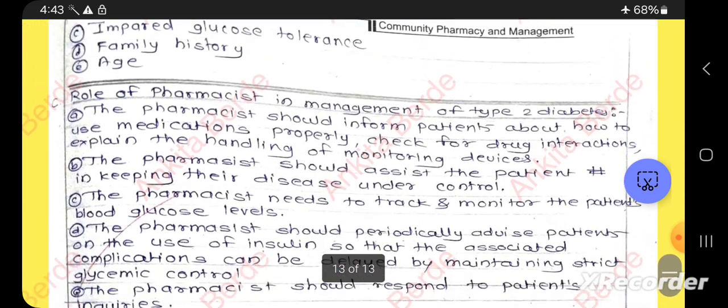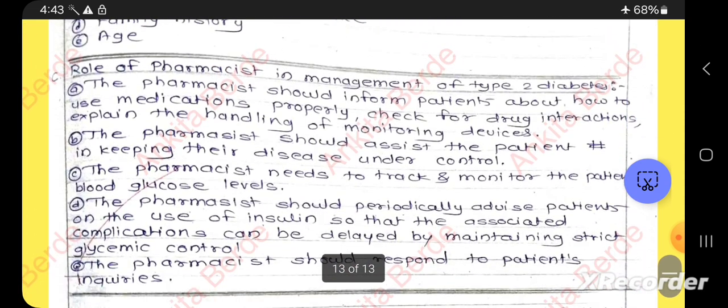Now see the third question, what is the role of the pharmacist in management of type 2 diabetes? The pharmacist should inform the patient about how to use medication, properly check for any drug interactions, and explain the handling of monitoring devices. Then the pharmacist should assist the patient in keeping their disease under control.